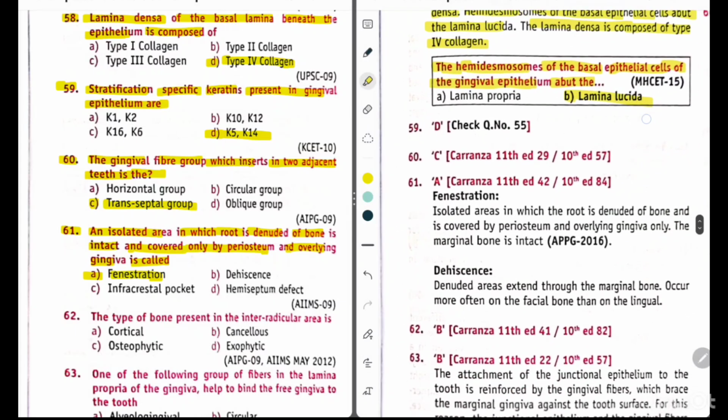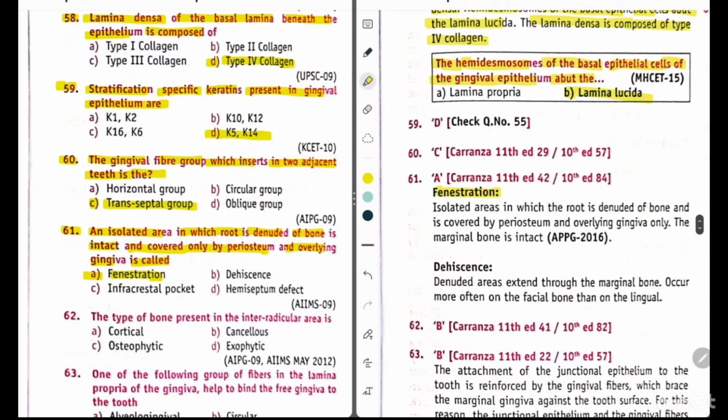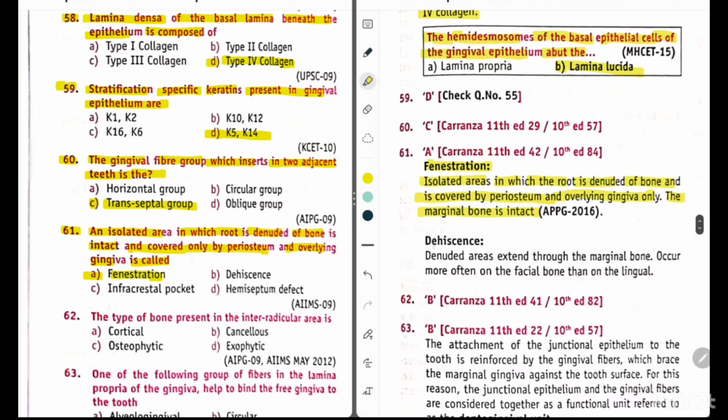Now let's see the difference between fenestration and dehiscence. Fenestration is an isolated area in which the root is denuded of bone and is covered by periosteum and overlying gingiva only. The marginal bone is intact. What is dehiscence? These are the denuded areas extend through the marginal bone, occur more often on the facial bone than on the lingual.